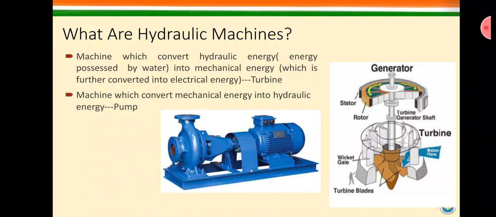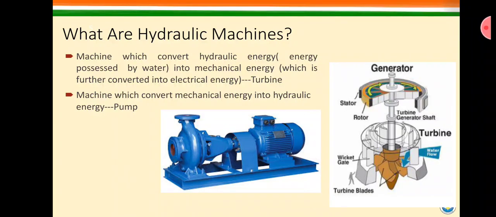If we define turbine, the definition says that a turbine is a machine which converts the hydraulic energy into mechanical energy. So the turbine will extract the energy of water and convert it into mechanical energy, and later on it will be converted into electrical energy with the help of a generator.